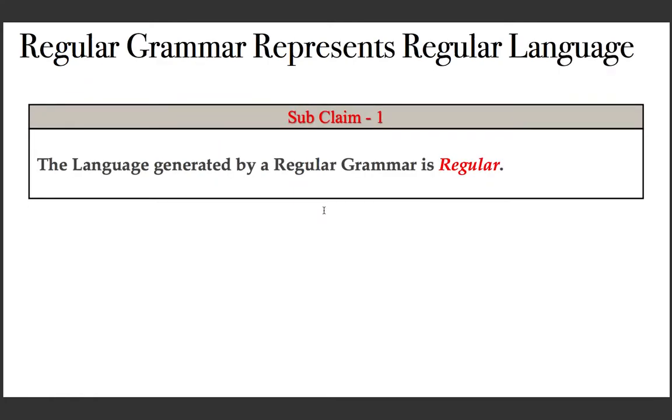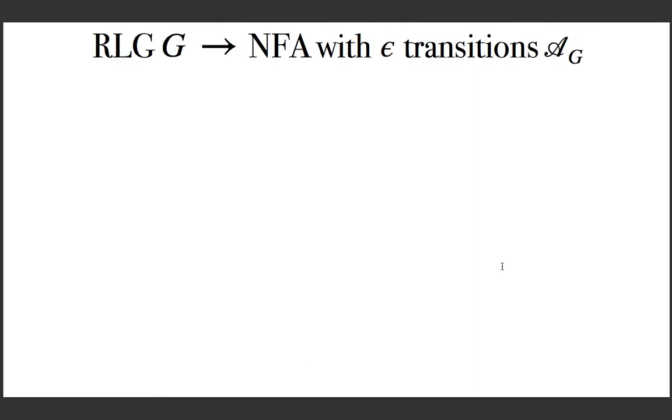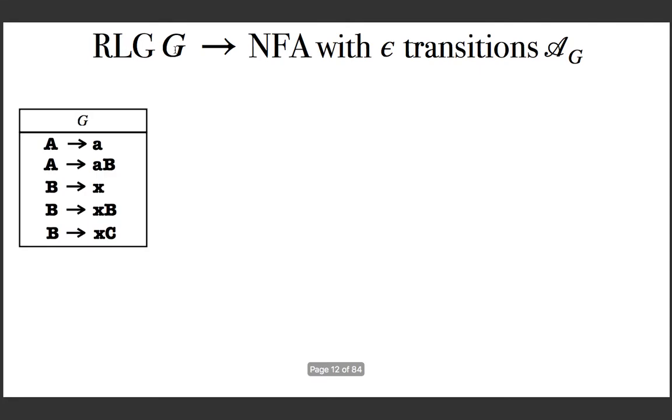Subclaim 1, language generated by a regular grammar is regular, and we are going to learn a constructive proof for it, and the construction is this. Given a right linear grammar G, one can construct an NFA with epsilon transition AG such that the language of AG is same as the language of G, where the notation AG stands for the NFA A generated from the grammar G. So we need to devise an algorithm for generating an NFA with epsilon transitions AG from a given grammar G. So consider an example right linear grammar.